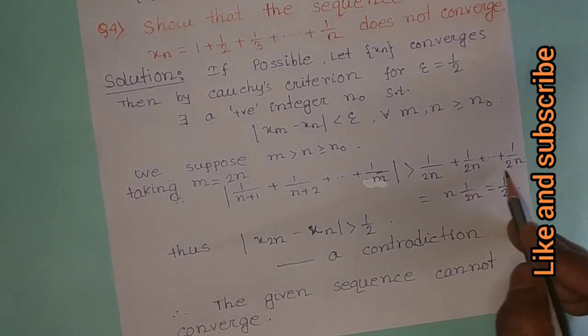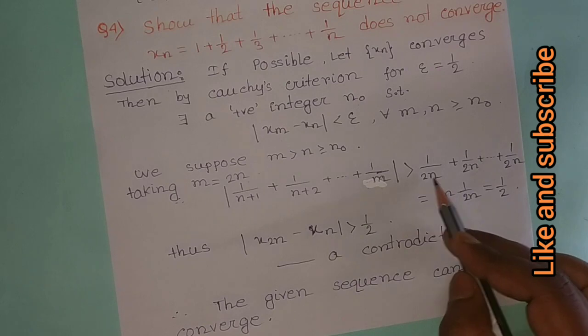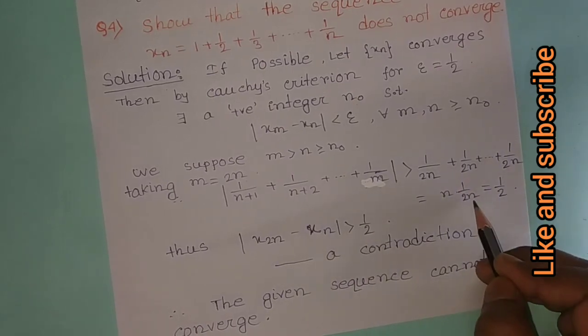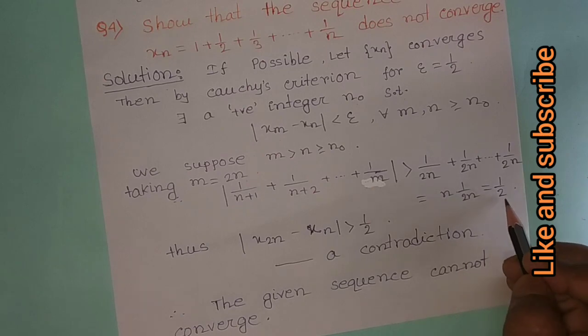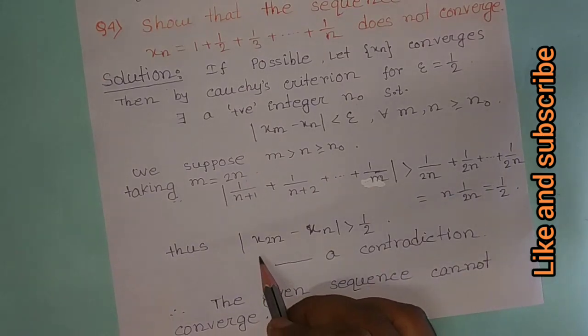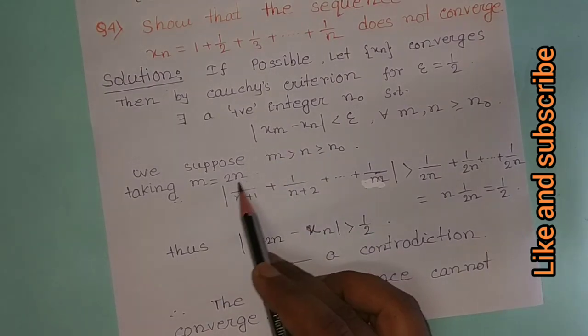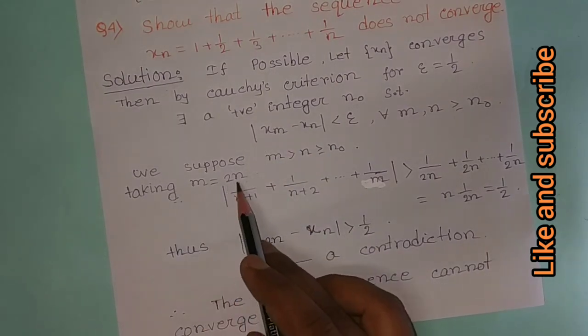And this is n times, therefore this is equal to n into 1 by 2n, which equals half.